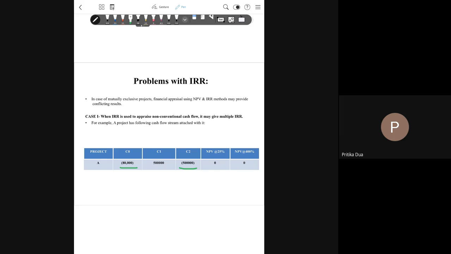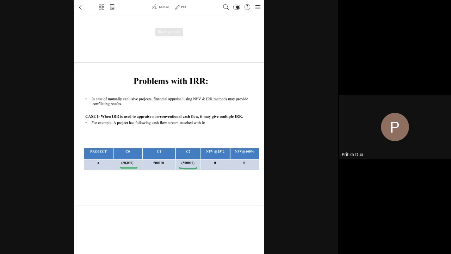Now when you calculate the IRR in this project, you find that you will get 2 points where NPV is zero: at 25% and at 400%.